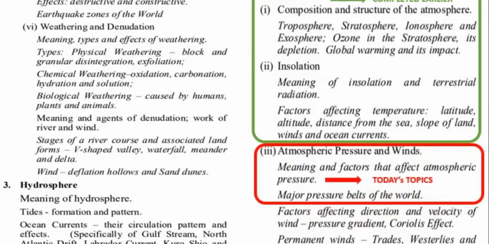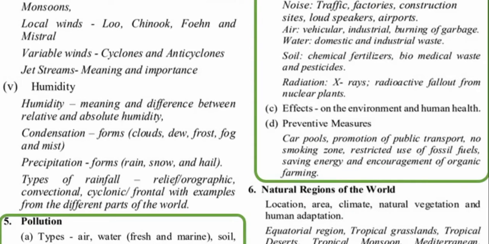Then under atmospheric pressure and winds, we want to study the meaning and factors that affect atmospheric pressure, and the major pressure belts of the world, for which I already sent one video, I think you've seen. And we also study the factors that affect atmospheric pressure. Okay.